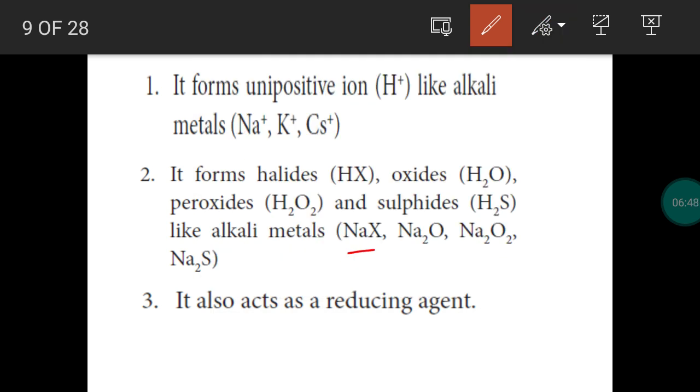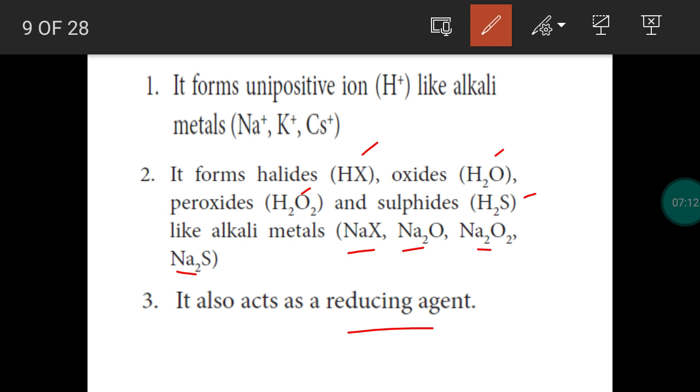This is sodium halides, sodium oxides, sodium peroxides, sodium sulfides. The same way, hydrogen is also forming halide, oxide, peroxide and sulfide. So chemical properties of hydrogen is similar with the alkali metal sodium. Then like alkali metals, hydrogen is a very good reducing agent.